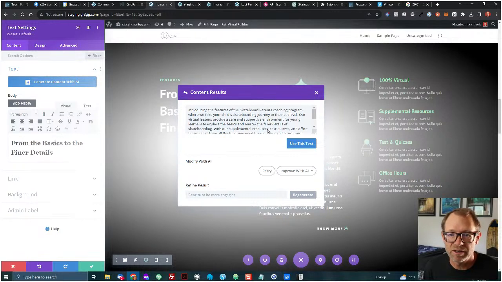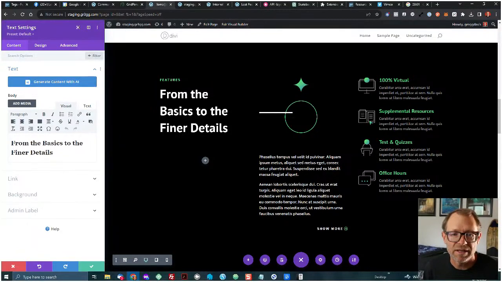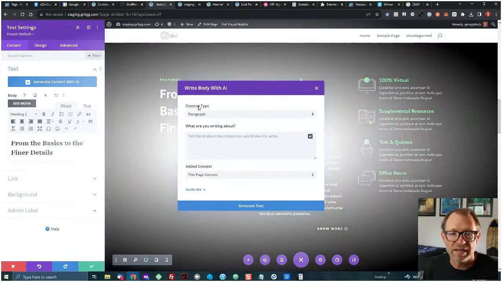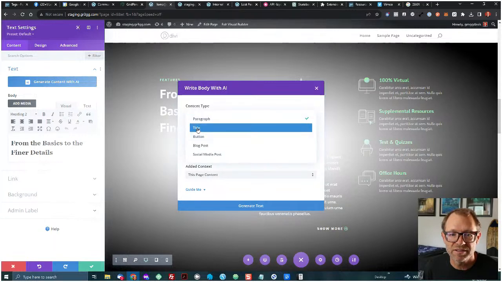Oh, it did it as paragraph text. So this is something I might want to put elsewhere and not right up here. It has about the same text as before. So let me close that. This is defined as heading 2. So I want to write with AI, and instead of paragraph text, this is going to be a title.